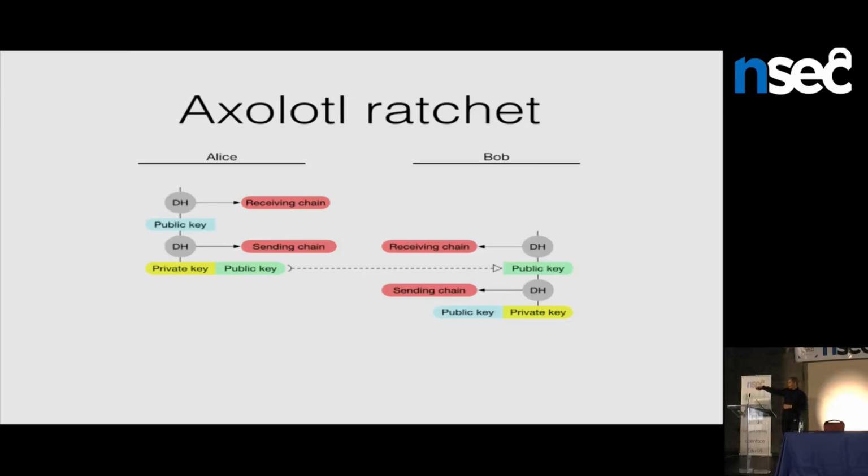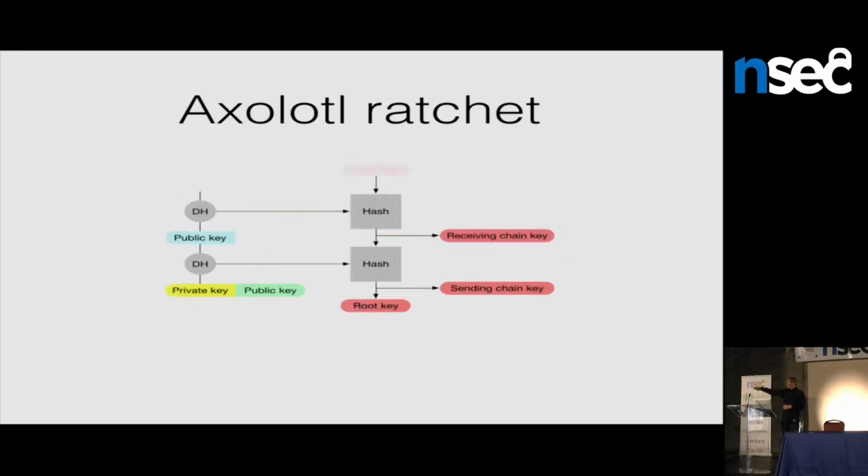So if you zoom in on this a little bit more, you see there's a little bit more detail here. What we do is we actually take that initial session key that's output from the key agreement, we call it a root key, and then whenever we reinitialize the chain keys from the Diffie-Hellman ratchet, we also mix in the root key and generate a new root key and also the chain key. So all the chain keys end up being a function of that initial key agreement that has all the authentication in it, as well as being functions of this Diffie-Hellman ratchet. And so this is sort of with full detail what we're doing as messages fly back and forth in TextSecure.